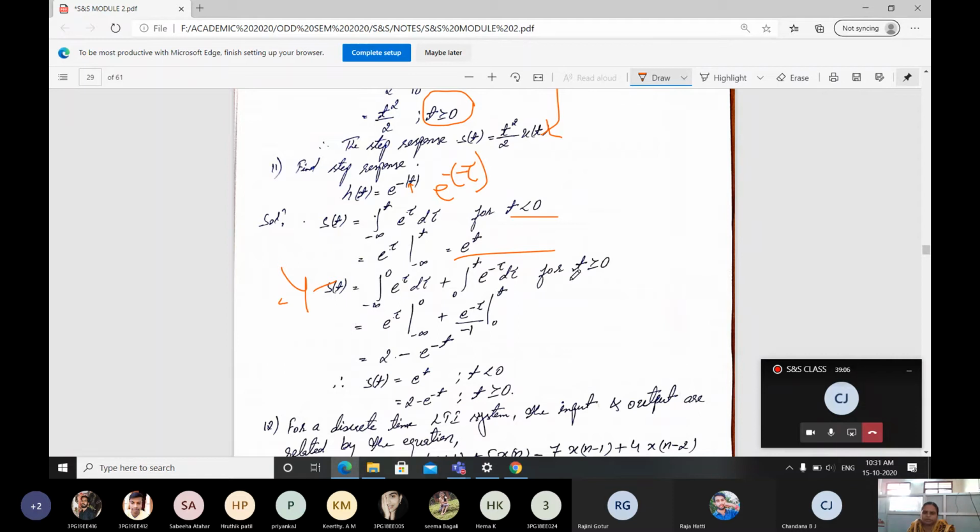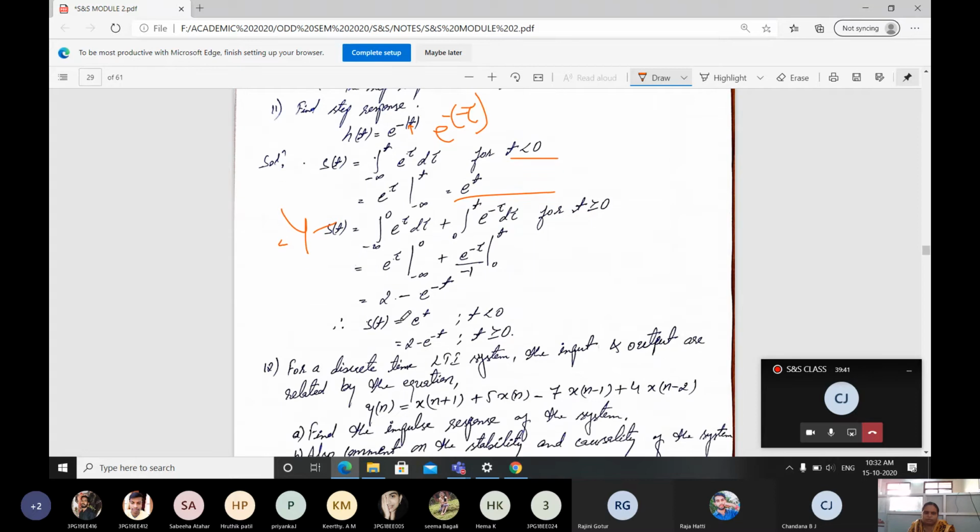Therefore, next, when t is greater than or equal to 0, here the limit is going to change from minus infinity to 0, then from 0 to t. Minus infinity to 0 e power tau for negative values, then for positive values 0 to t e power minus tau d tau. If you solve this, you'll be getting e power tau from minus infinity to 0 plus e power minus tau divided by minus 1 from 0 to t. Solve this, and you'll be getting 2 minus e power minus t.